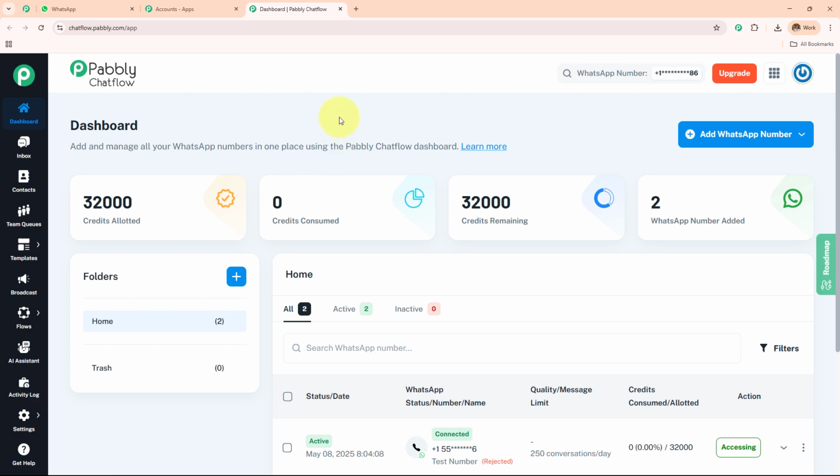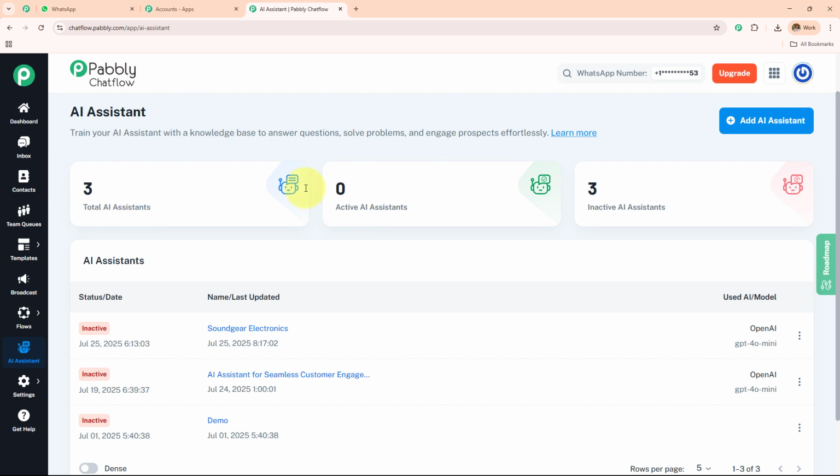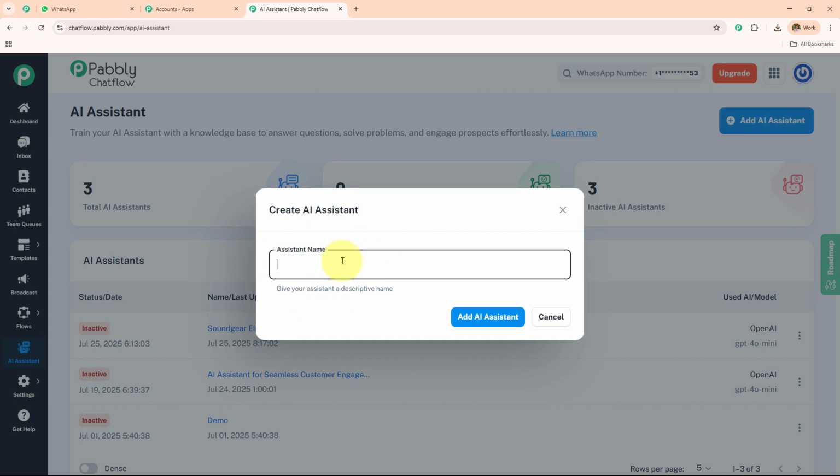Now we are going to create this AI agent for automated responses to our customers. On the left hand side where I can see all these options, I can see this AI assistant. So I'm going to open this AI assistant and we can see the total AI assistant, active AI assistant and the inactive AI assistant. Now to create a new AI assistant, I simply need to click on this add AI assistant. Let's open this.